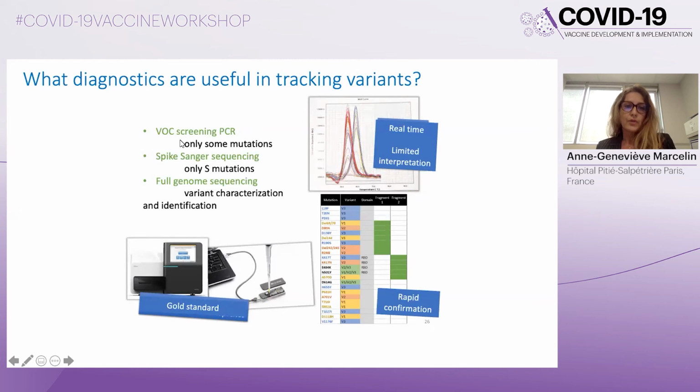So I showed you the strategy of the VOC screening PCR. That is interesting because you can perform that in real time, but with limited interpretation. You can do spike Sanger sequencing to determine the mutations located in the S region.